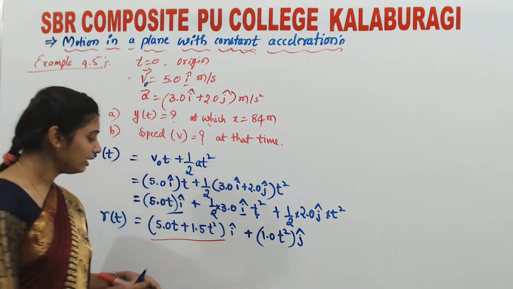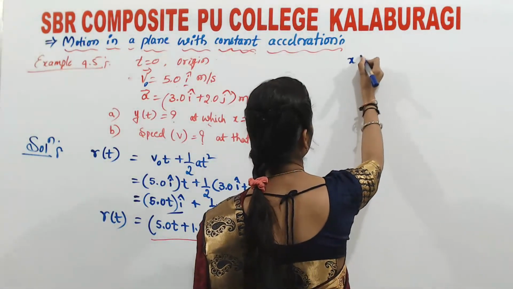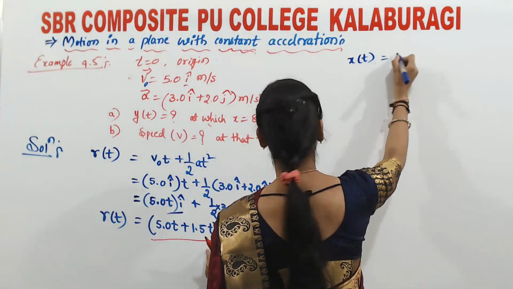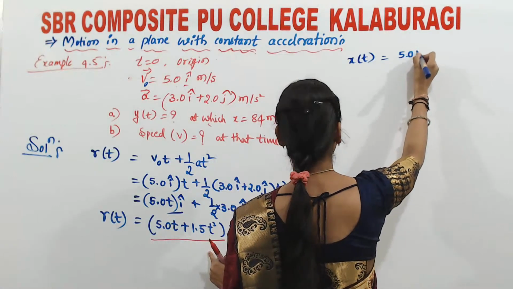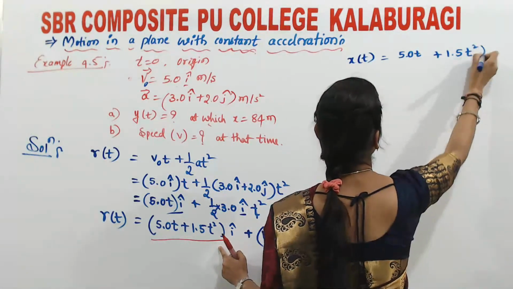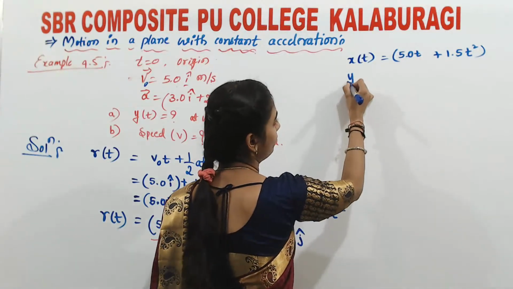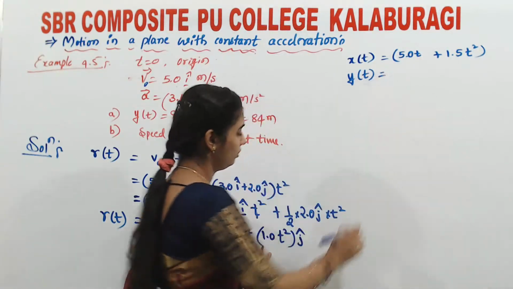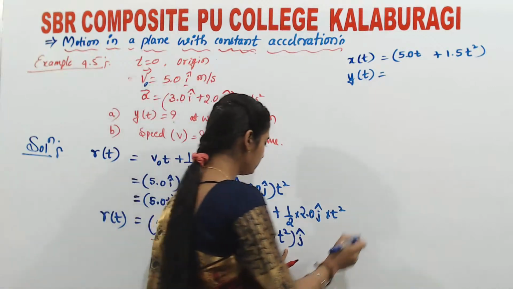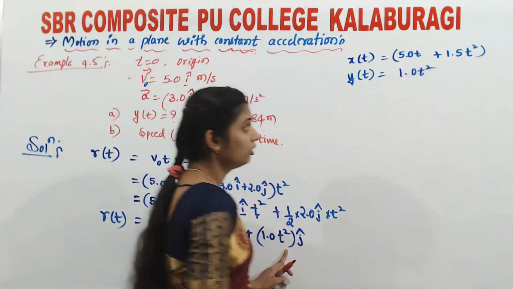So let me write x of t is equals to 5.0t plus 1.5t square. For y, the y component here is 1.0t square.